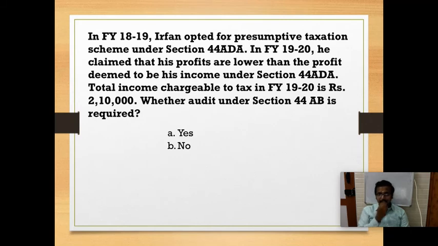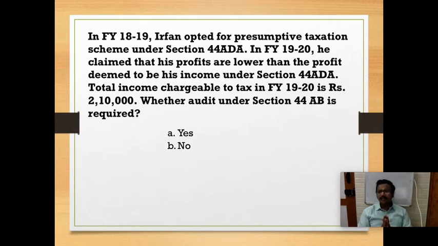In financial year 18-19, Irfan opted for presumptive taxation scheme under section 44ADA. In financial year 19-20, he claimed that his profits are lower than the profit deemed to be his income under section 44ADA. Total income chargeable to tax in financial year 19-20 is rupees 2,10,000. Whether audit under section 44ADA is required.